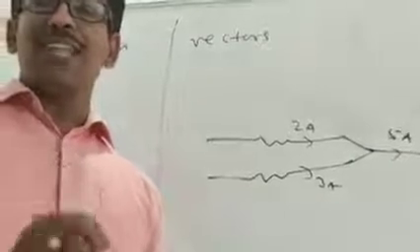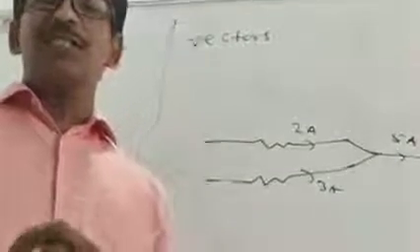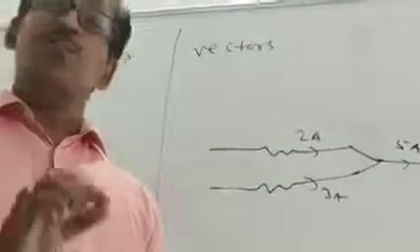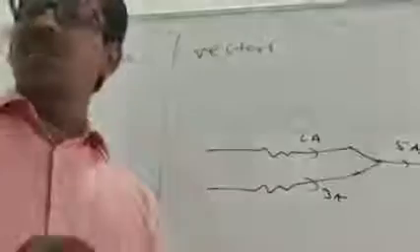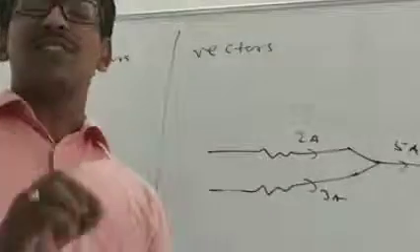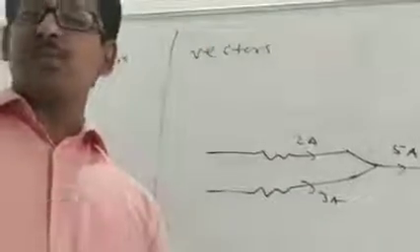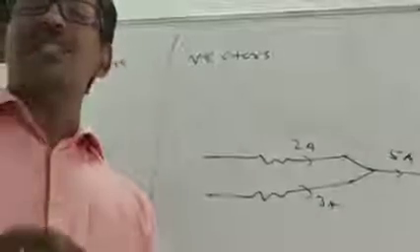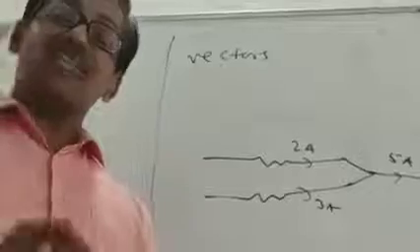And up to class 9, the concept of vectors is not required. Why? Because we are considering only motion in one dimension. I will discuss different types of motion afterwards. One dimension means motion along a straight line path.